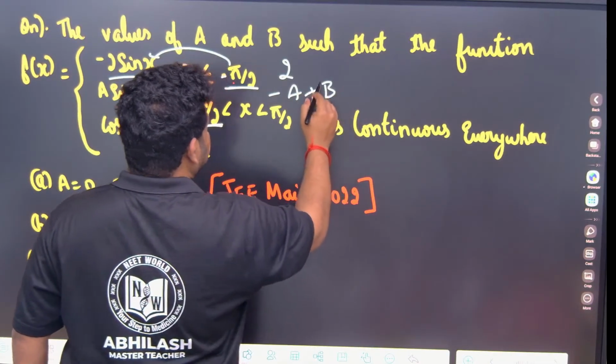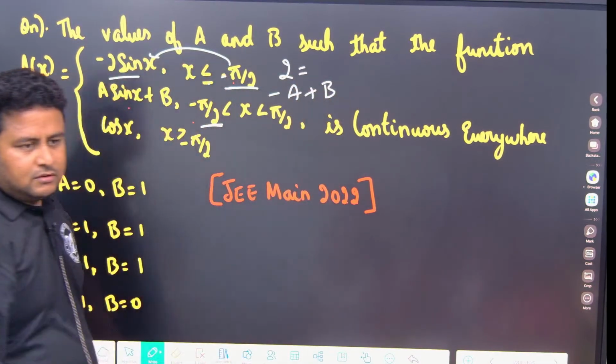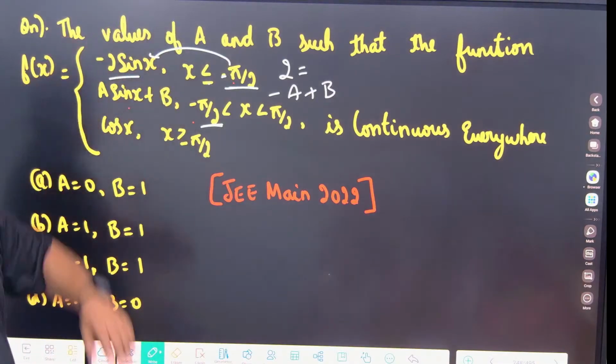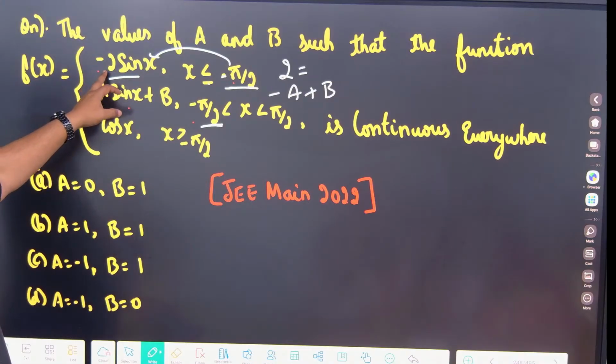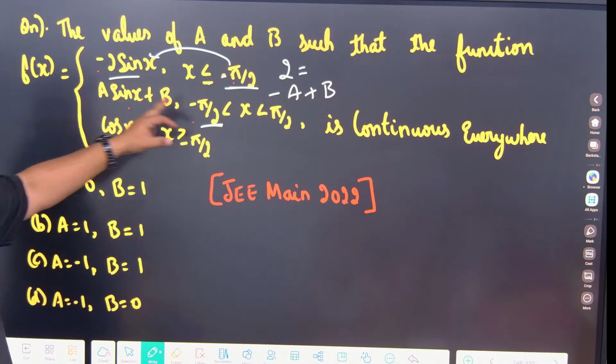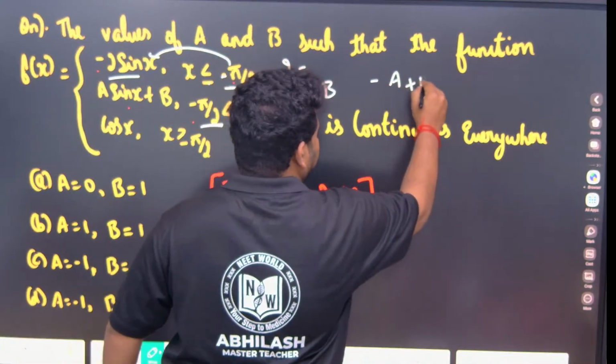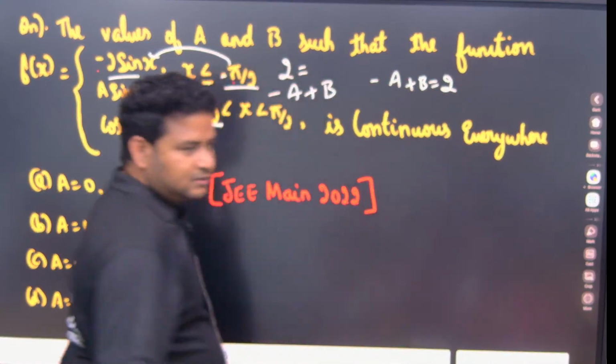Minus a plus b. They are telling it is equal. Why is it equal? They are telling it is continuous everywhere. That means it is continuous at minus pi by 2 also. This is minus 2. This is minus a plus b. So we got what? First equation, minus a plus b is equal to what? 2. Okay. This is one thing.